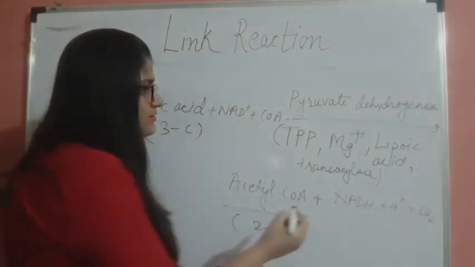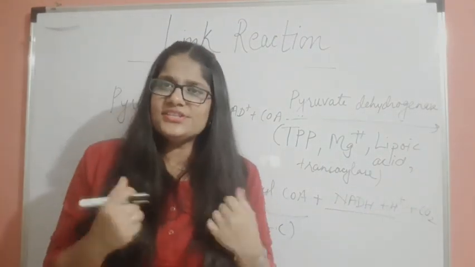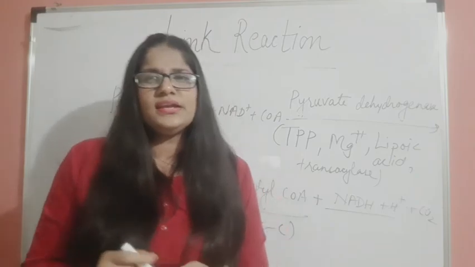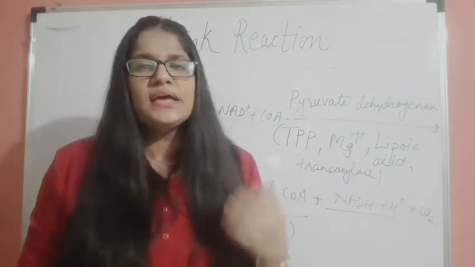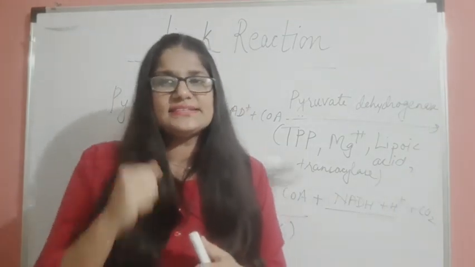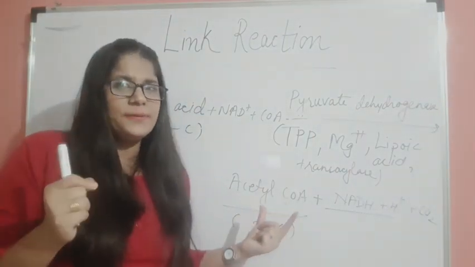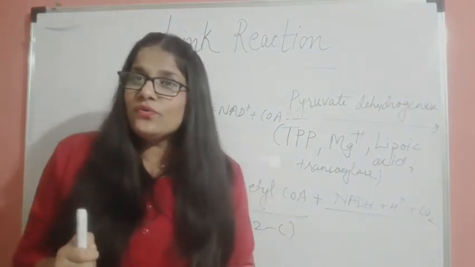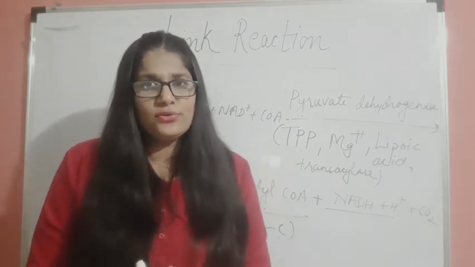During this reaction we are forming NADH. It is also an energy yielding step. From 1 NADH we get 3 ATPs, so from 2 NADH we will get 6 ATPs. In that way, with the help of the link reaction we get 6 ATPs. And now this acetyl coenzyme A will go for the Krebs cycle that will occur in the matrix of mitochondria.